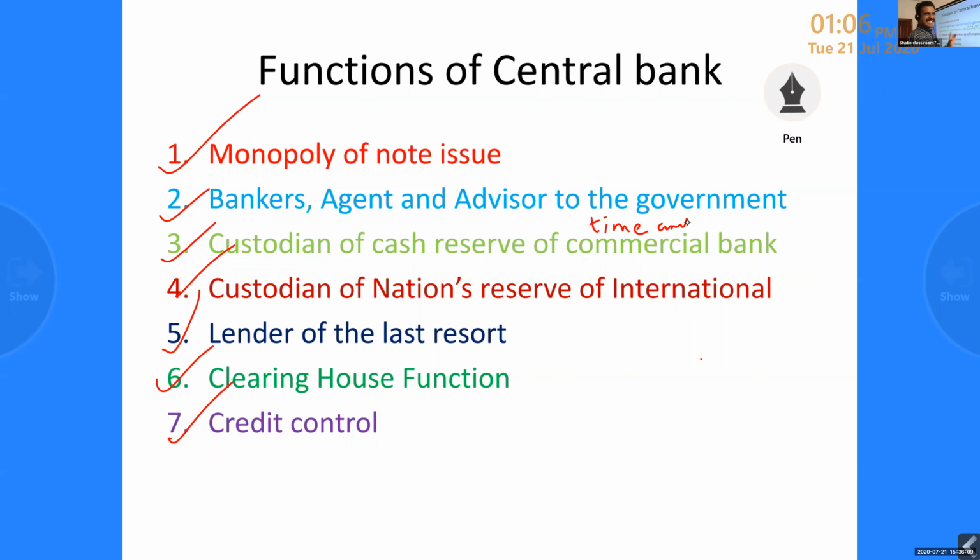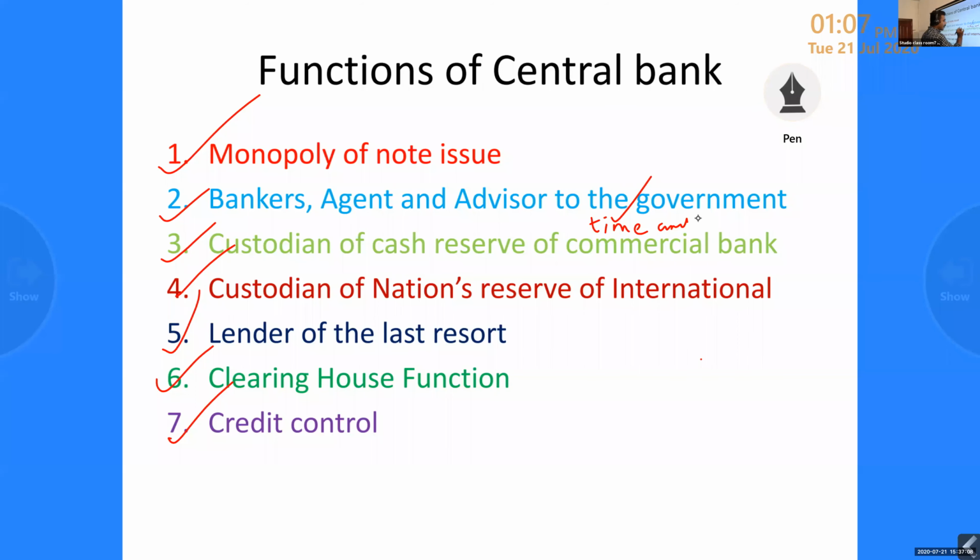Suppose you are accepting any fixed deposit, that is time deposit, time liabilities, or accepting a current account, demand, otherwise a savings account, some percentage we have to keep in the central bank. So whenever we face any failure problem, that amount we can take from the central bank, and then we can meet that amount. So that's why it is custodian, because it gives security to the depositor also.